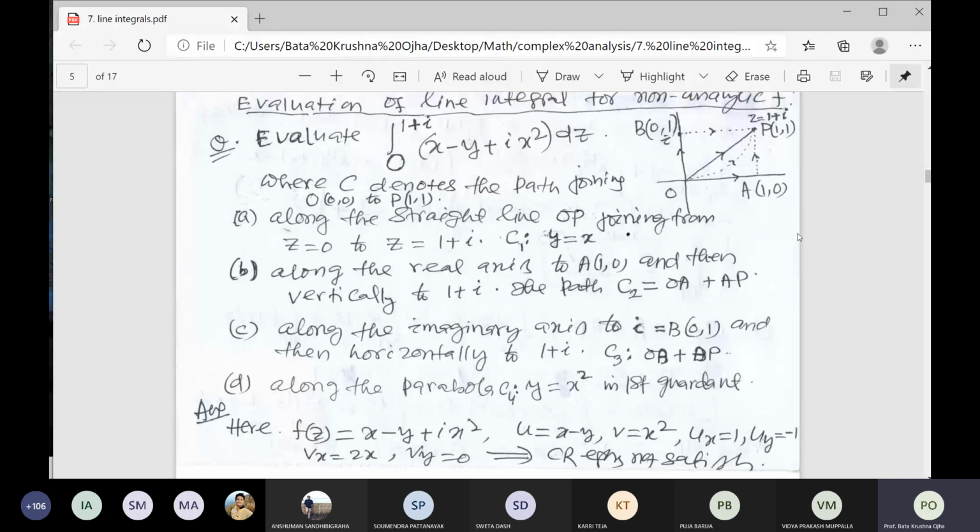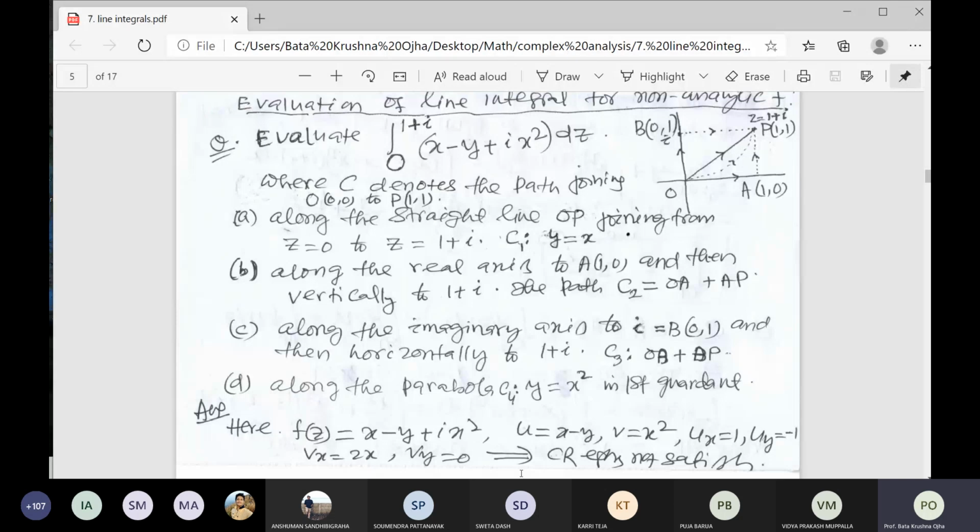Similarly, third case, along the imaginary axis to B. What is B? B is equal to the point 0 1, and then horizontally to 1 plus i. That is called the C3 path. What is the C3 path? OB plus BP. OB plus BP.